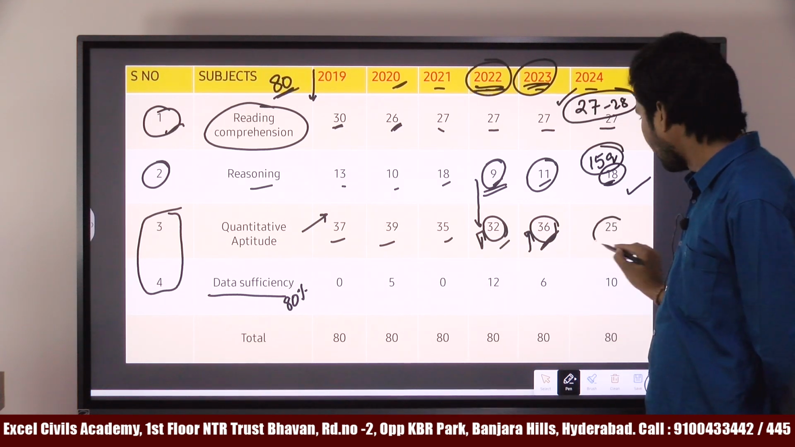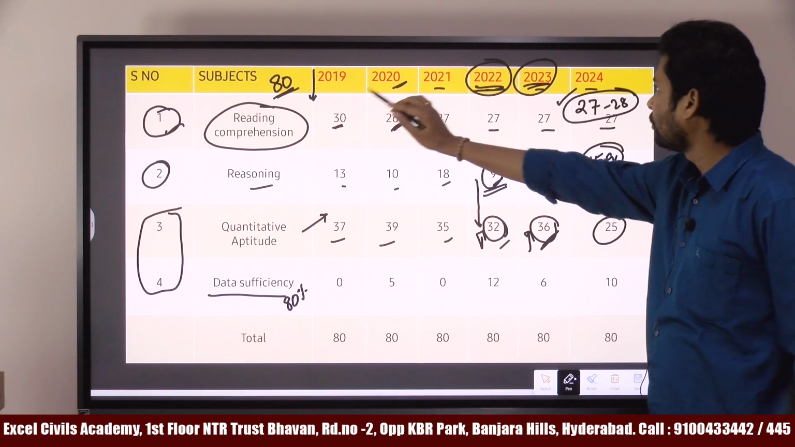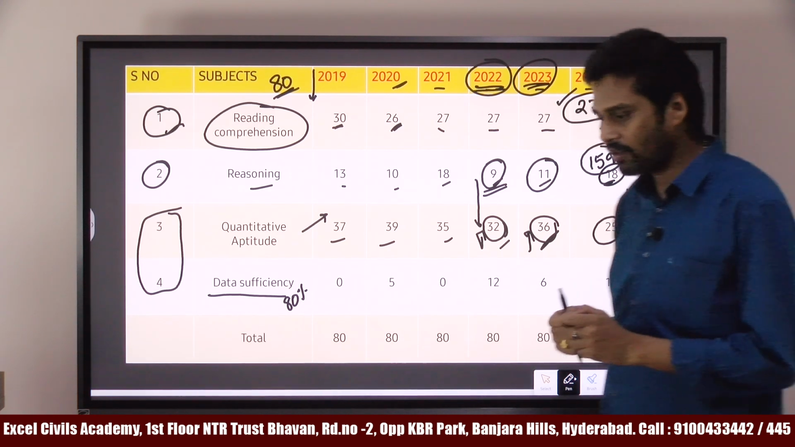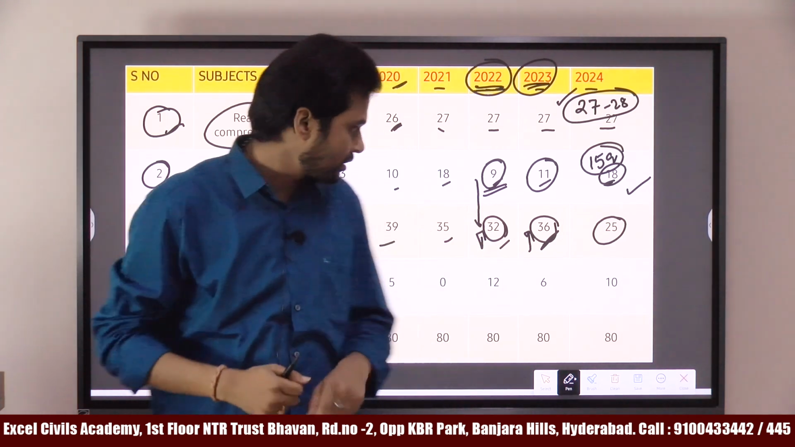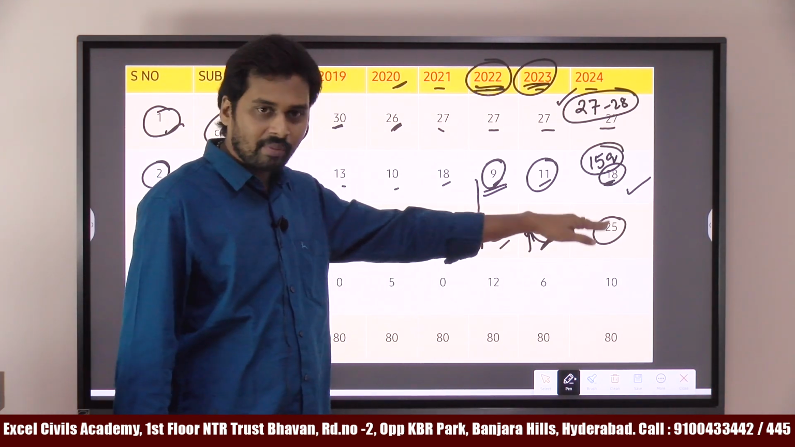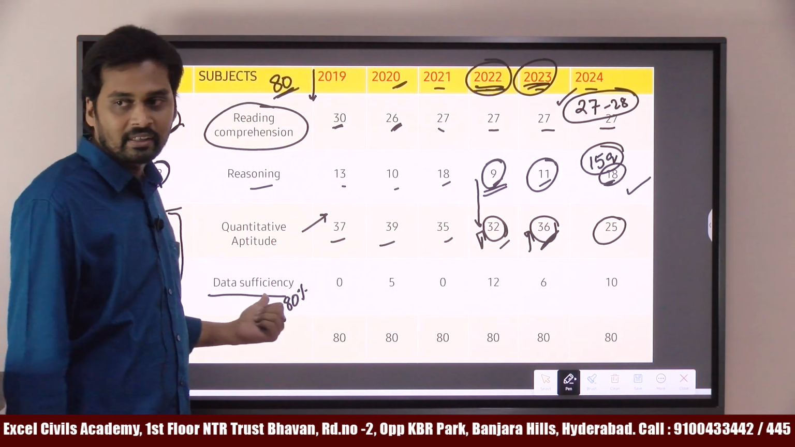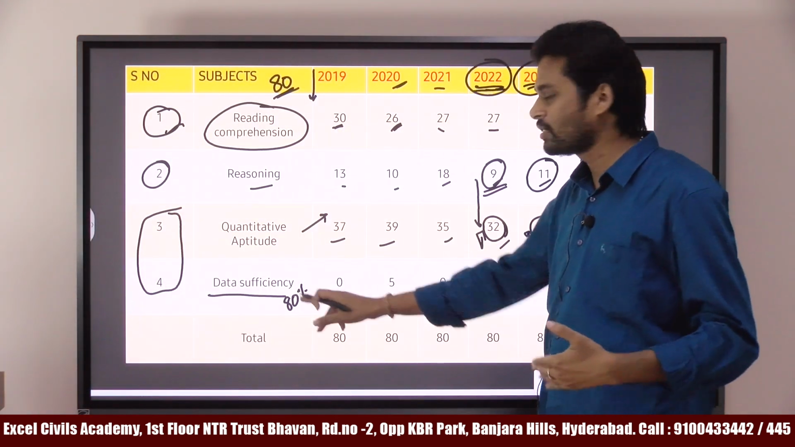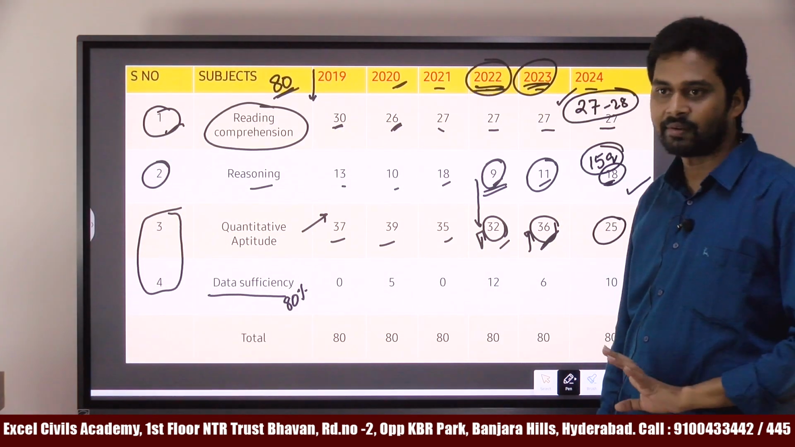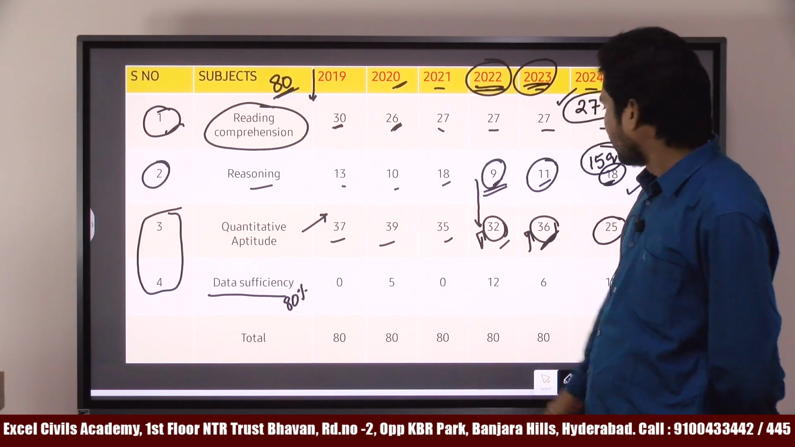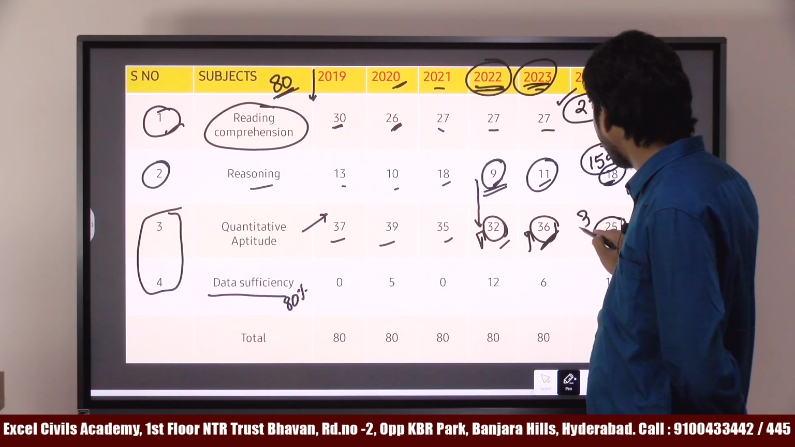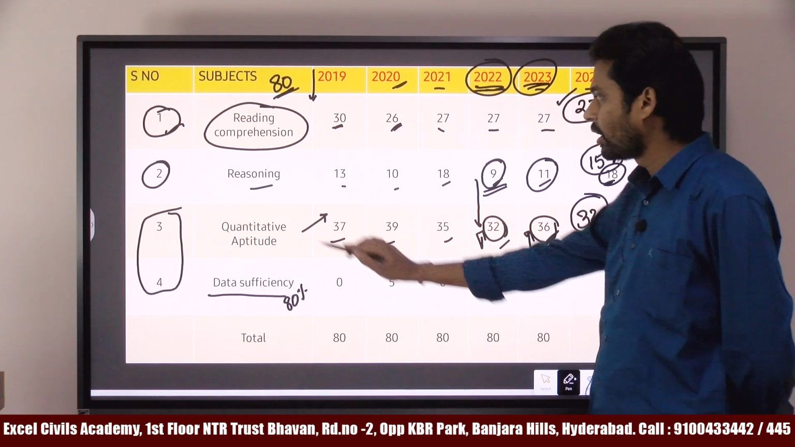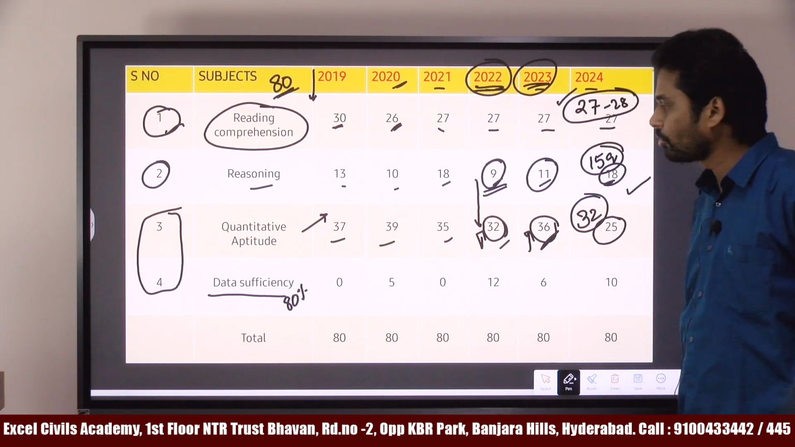This year, luckily, if you compare 2019 to 24, only this year we have fewer questions. I would not say fewer, because the remaining questions come under data sufficiency. Almost all 8 data sufficiency questions are related to quantitative aptitude again. So for this section, I would say around 32 questions minimum on an average.